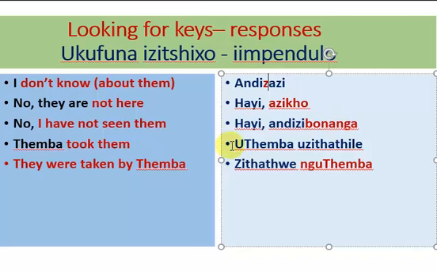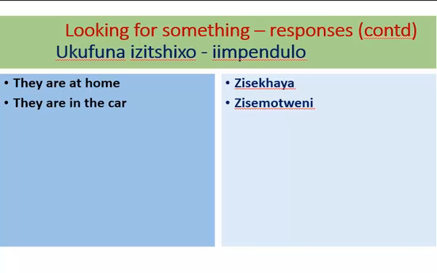Temba has taken them. Utemba uzithatile. They were taken by Temba. Zithathwe nguTemba. Again, some more responses. They are possibly at home. Zisekhaya. Or I've left them in the car. That is where they are. Zisemotweni. The Z refers to them.